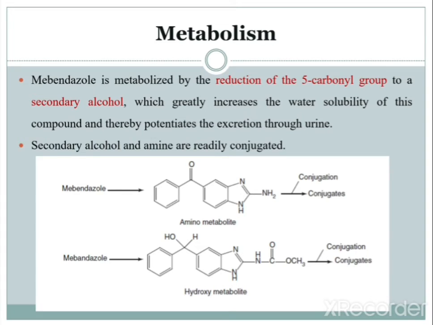In the benzimidazole, the first position is the NH, the second is the amino group, the third is again nitrogen, the fourth is from the benzene ring, and at the fifth position there is a carbonyl group.